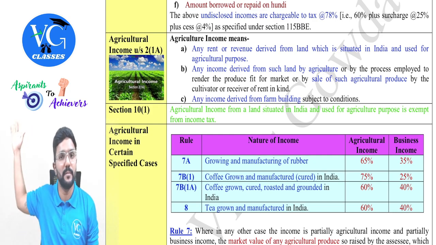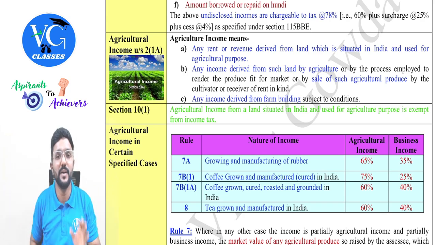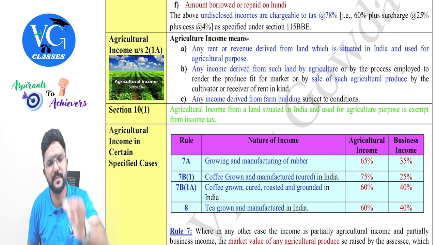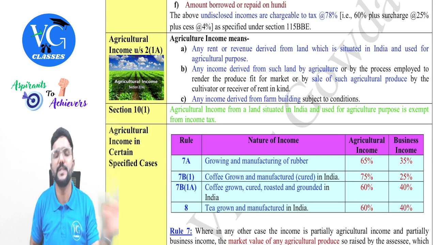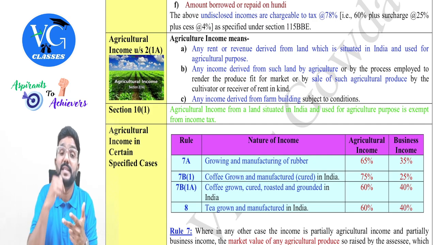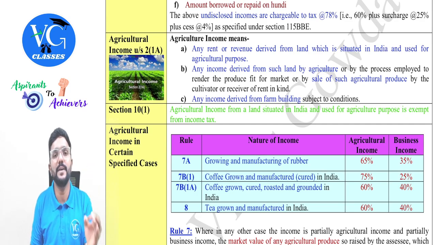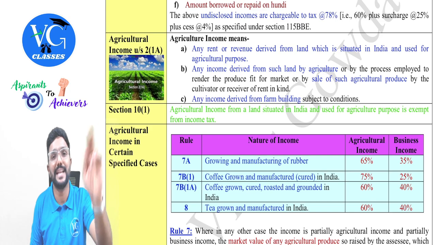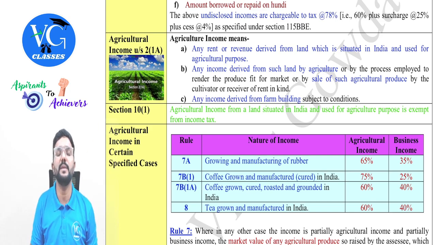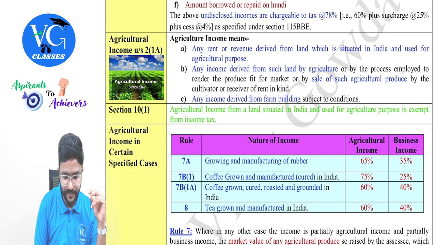I might be earning rent from my building and all, which is commercial building and residential building and all. Those things are not covered. Whatever we are earning from the land which is used for agriculture purpose, which is in India, no matter who is using it, whether it is owner, whether it is tenant, or it has been sublet to another tenant, in that case also, whoever is earning the income from such land directly or indirectly will be considered as agricultural income, guys. Got it? Yes.